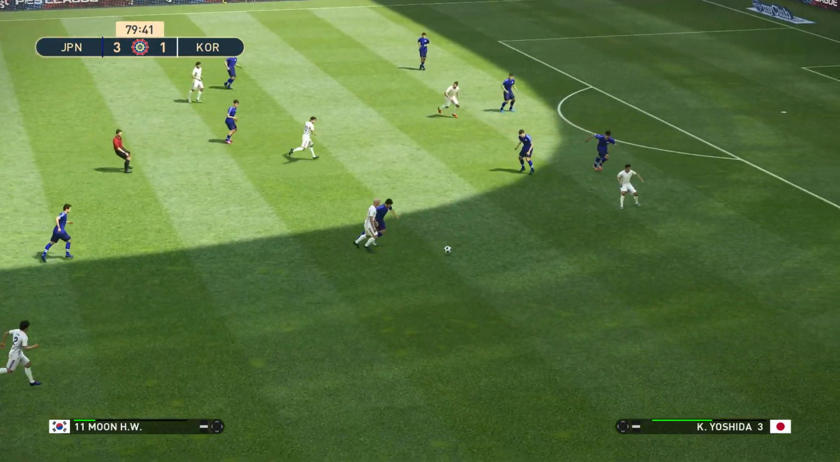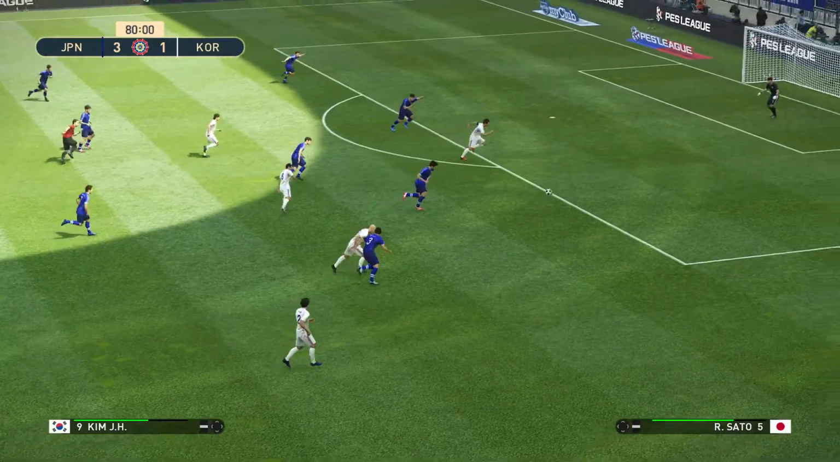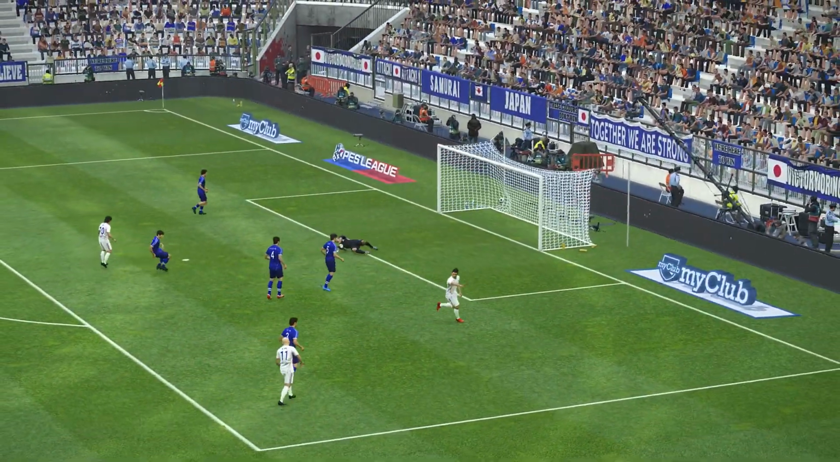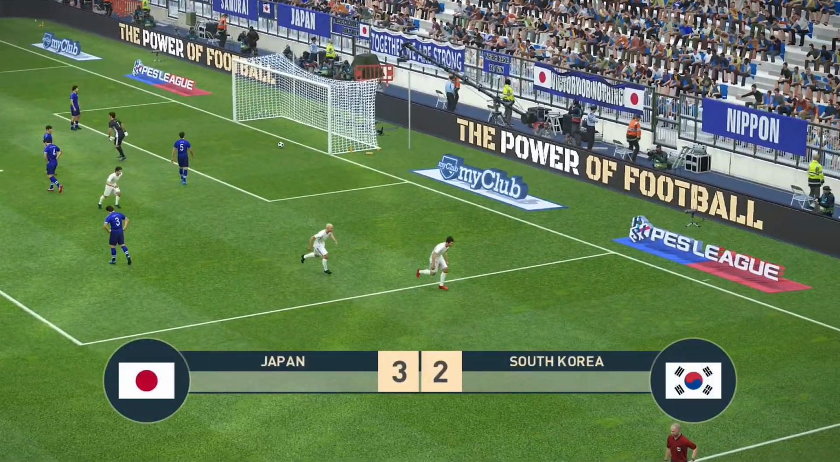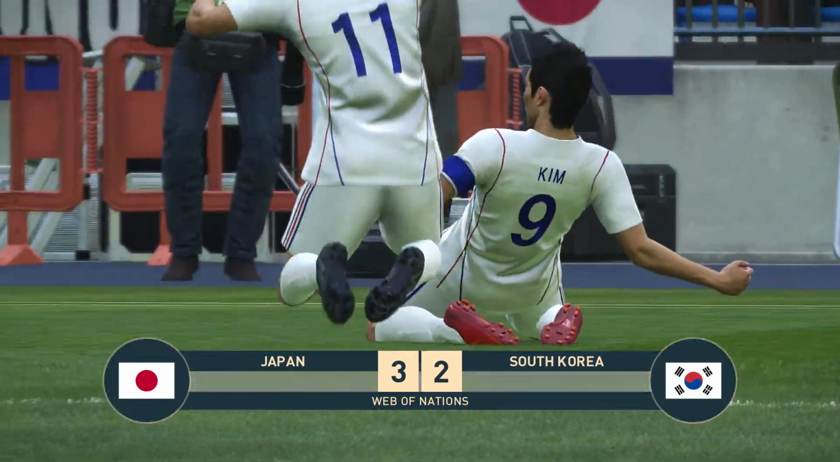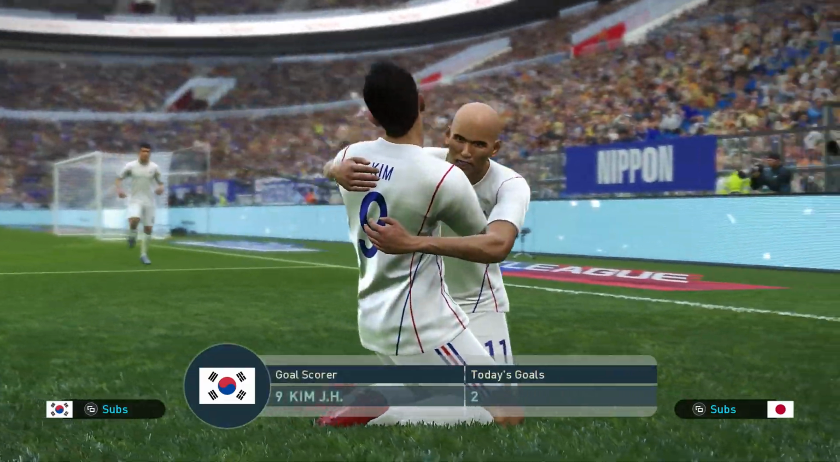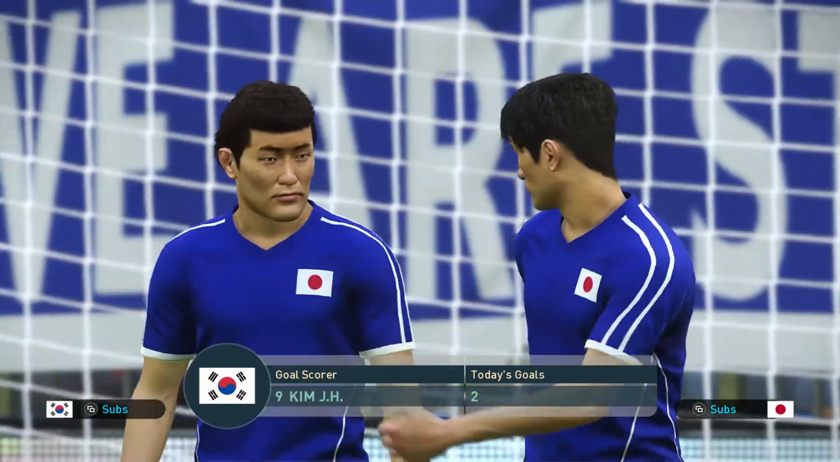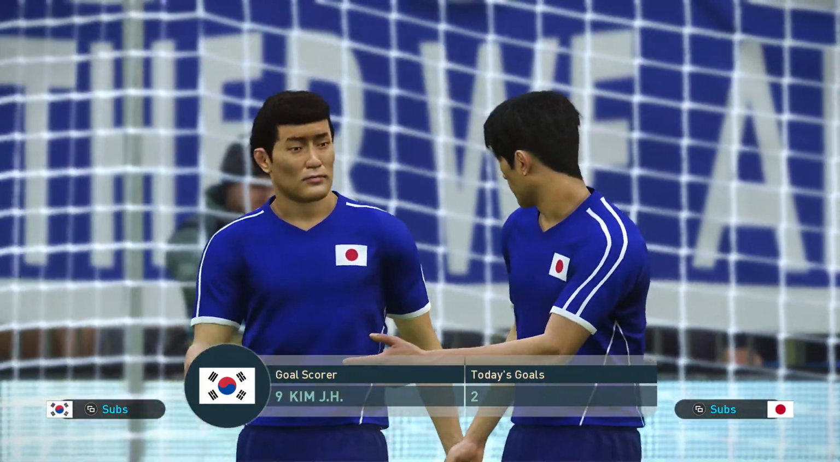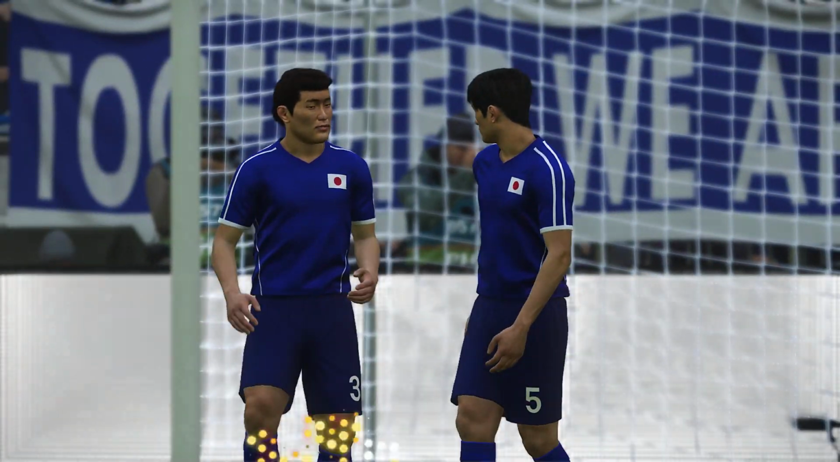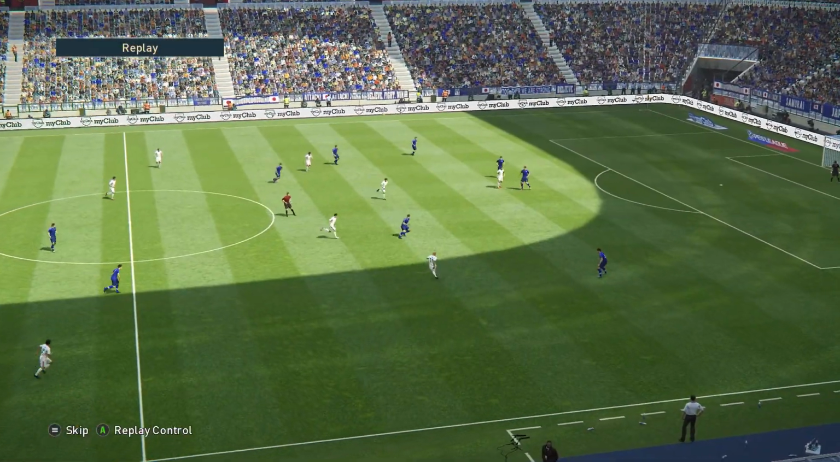Here's Moon. And Moon is dispossessed, but it falls to Kim. And Kim shoots, and Kim gets another one. Kim gets his second goal of the game. And South Korea, they're back in this. They're only one goal down now.